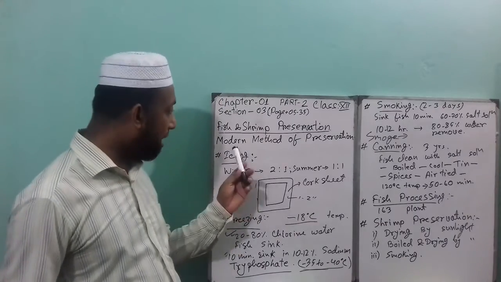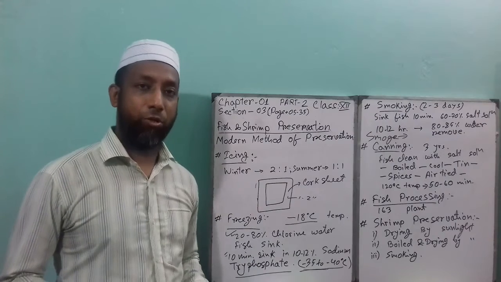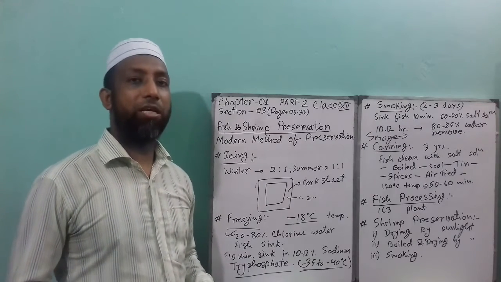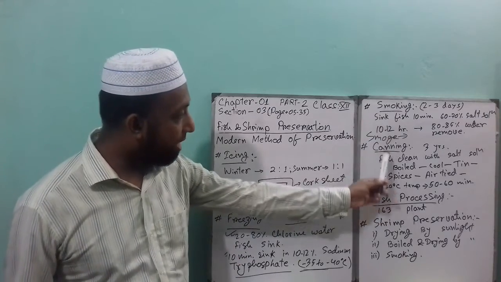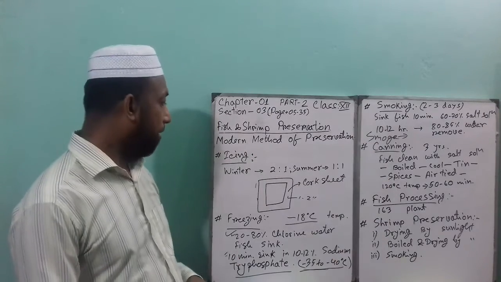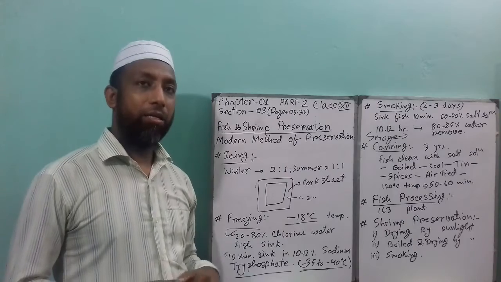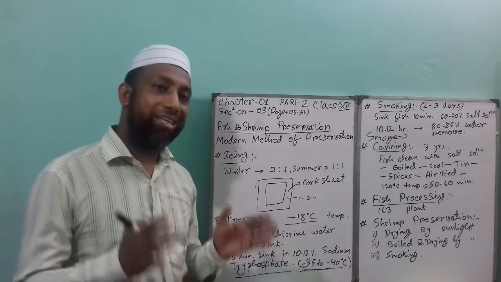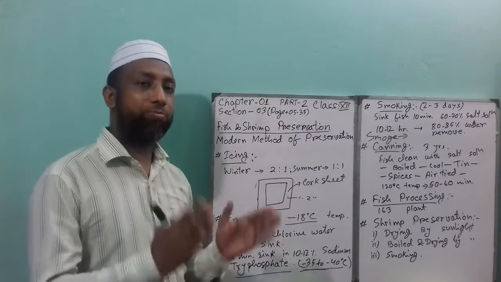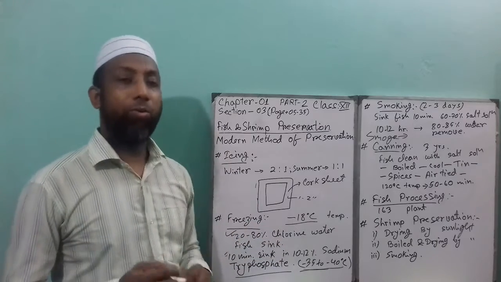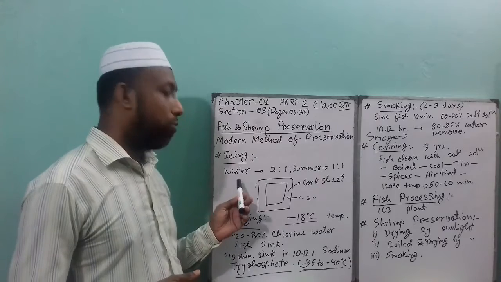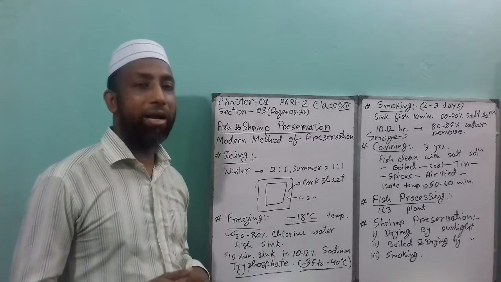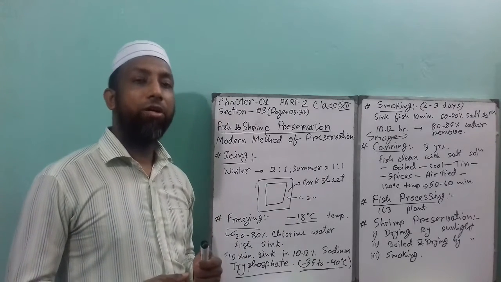I'll discuss the modern methods of fish preservation. The modern methods of fish preservation are icing, freezing, smoking, canning. So what is icing? Put the fish inside a container and transport it from one place to another with the help of ice. That is icing. In winter season, we have to put a 2:1 ratio of fish and ice.